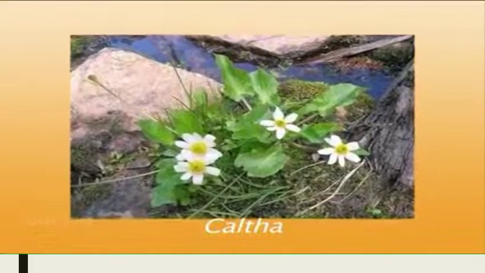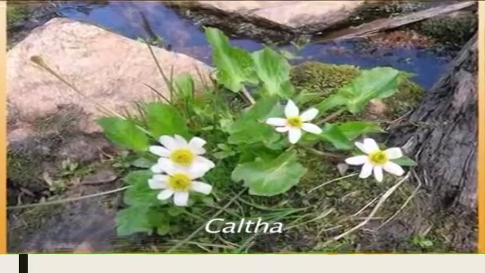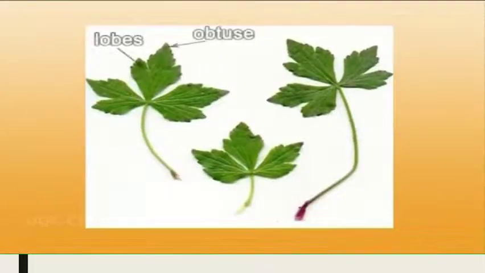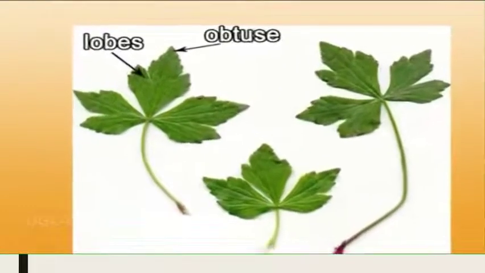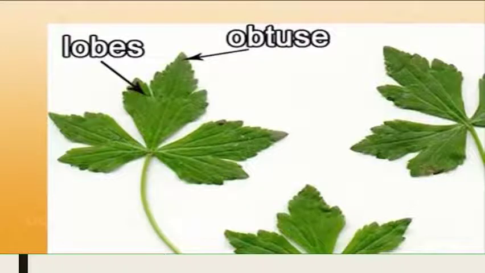Now the leaf lamina, or sometimes we call it the leaf blade, is undivided in Caltha, but most often it is divided or lobed. In the case of the type genus Ranunculus, it is palmately lobed. Each lobe is ovate in shape. The margins are entire, and the apex, that is the tip, is obtuse and mostly glabrous. That is, it has no hairs.